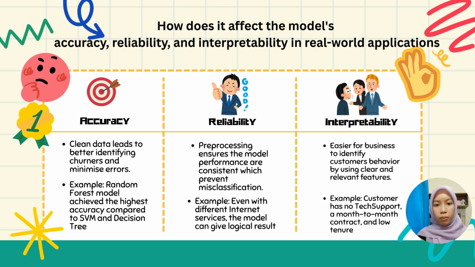Lastly is interpretability. It is about how easy it is for humans, especially business users, to understand what the model is doing. For example, one of our selected features is technical support. If the model predicts that a customer is likely to churn and we see that this customer also has no technical support, a month-to-month contract and low tenure, those insights allow the company to take action like offering better support or contract incentives before the customer leaves. In short, pre-processing and feature selection are not just technical steps. They are what make the model accurate, reliable, and meaningful.